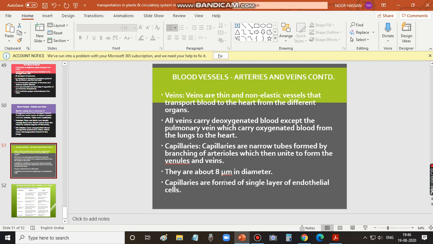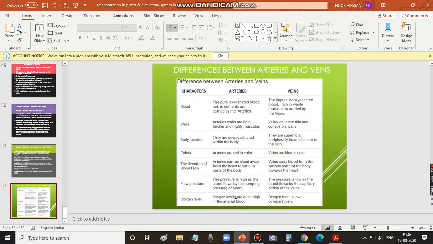It is written as μm. So it is about 8 micrometers in diameter, so small. Capillaries are formed of a single layer of endothelial cells.